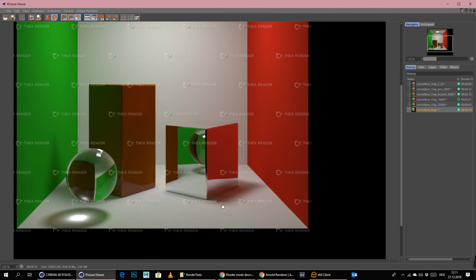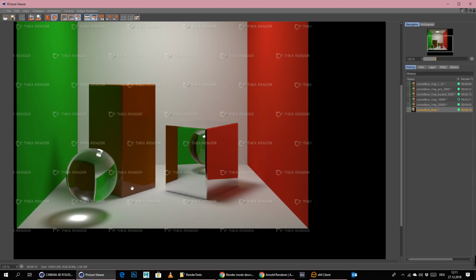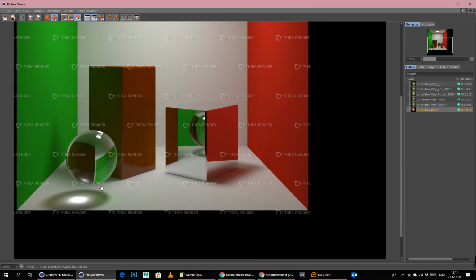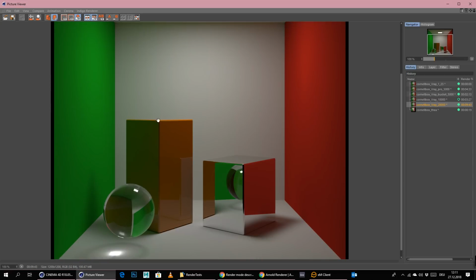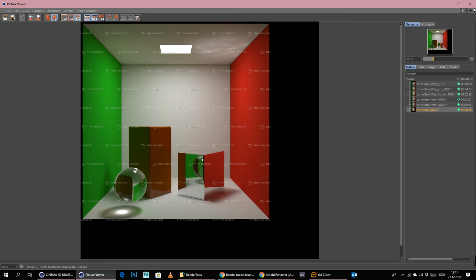The only thing that throws me off a little bit is the reflection. I don't know why I cannot see it so well here in this orange box actually. Maybe this has something to do with the reflection depth, I'm not sure. And as you can see, we already have caustics as well, so everything is calculated pretty fast, even though this is by far not as clean as in V-Ray. In V-Ray we really have completely clean caustics, here we don't.